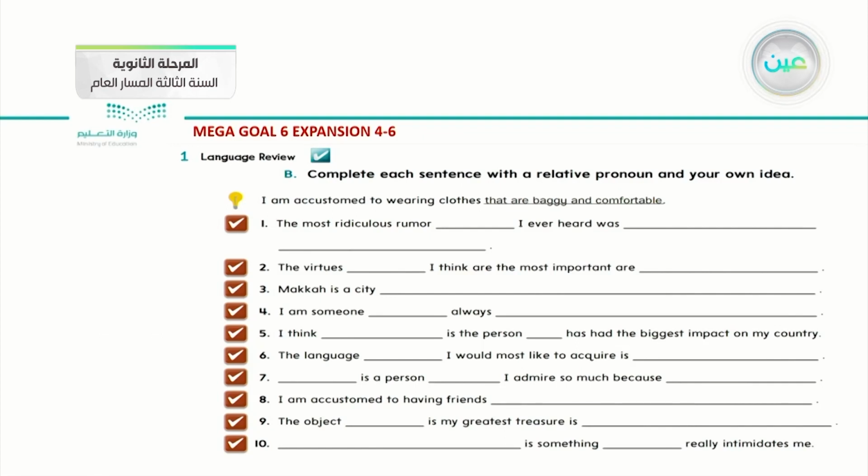Okay, this is our question. Complete each sentence with a relative pronoun and your own idea. Number one, as a model or an example: I am accustomed to wearing clothes that are baggy and comfortable. Okay, what is the relative pronoun in that one? That are baggy and comfortable. This is the relative pronoun which I use inside an adjective clause. Okay, let us begin our lesson.